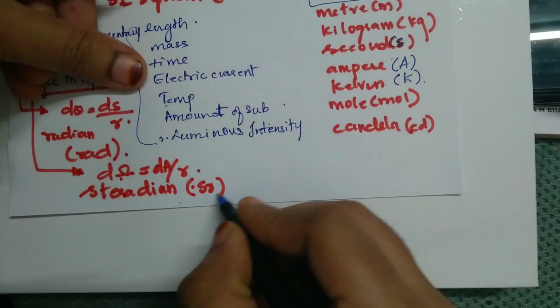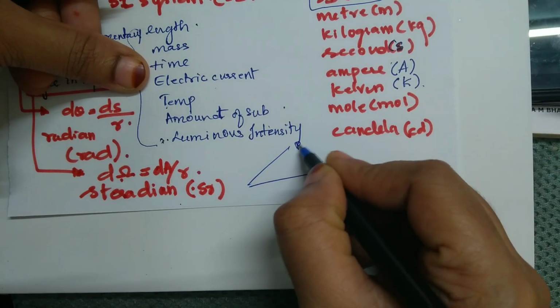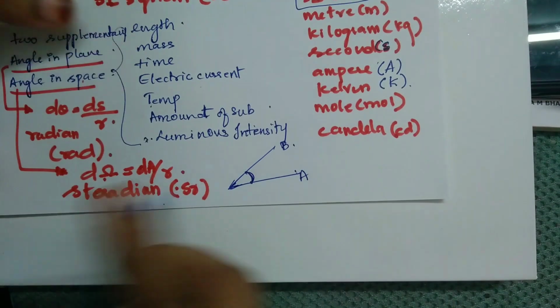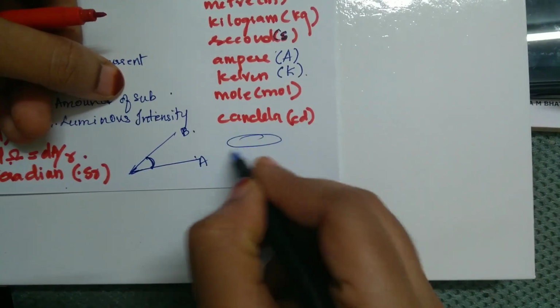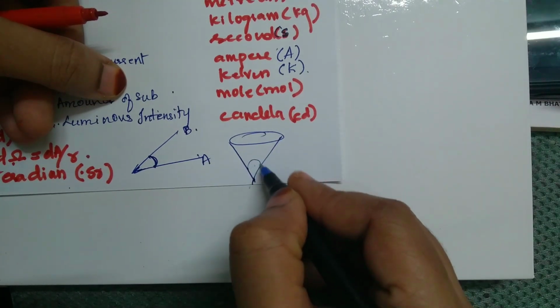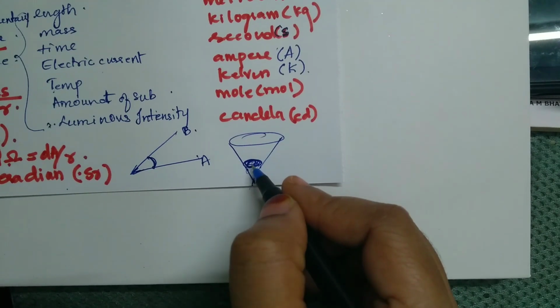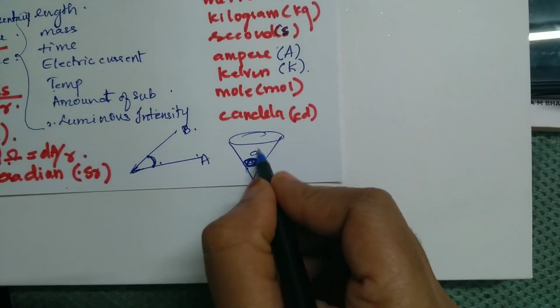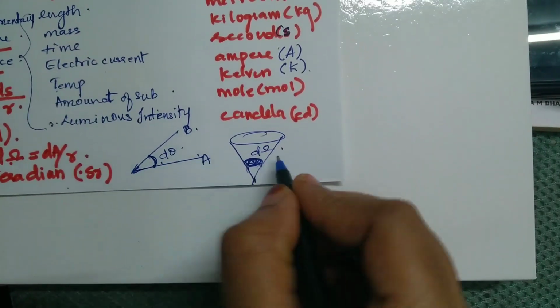Maybe you know this very basically. Suppose you have this line A and this is line B. So this is the normal angle, that is the plane angle. What is the difference between plane angle and angle in space? Suppose you have a cone, and the whole angle here, like this angle, that is the angle in space, and this is the angle in plane. This is d omega and this is your d theta. Very small angles they are.